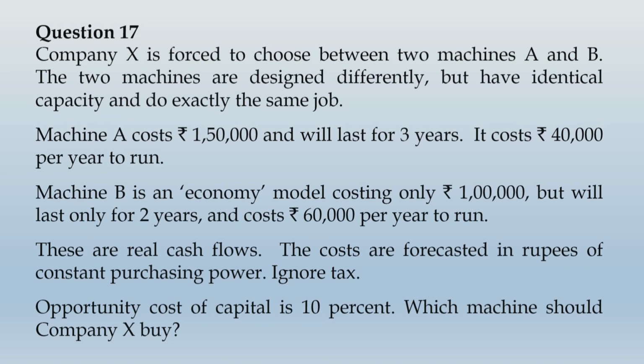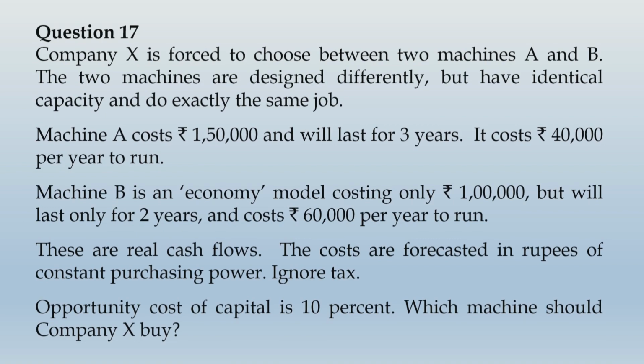It costs rupees 40,000 per year to run. Machine B is an economy model costing rupees 1 lakh but will last only for 2 years and cost rupees 60,000 per year to run. These are real cash flows. The costs are forecasted in rupees of constant purchasing power. Ignore tax. Opportunity cost of capital is 10%. Which machine should company X buy?